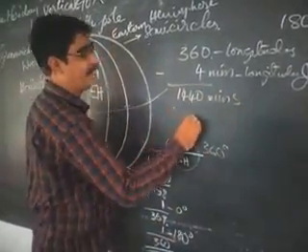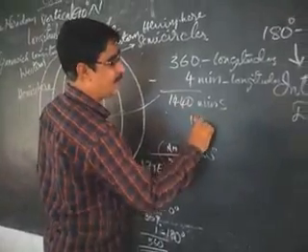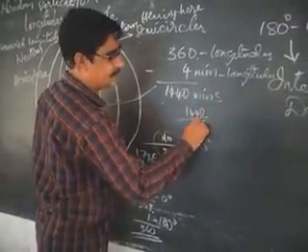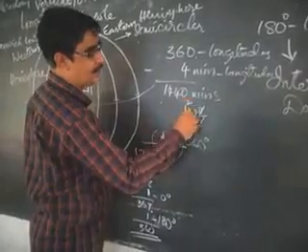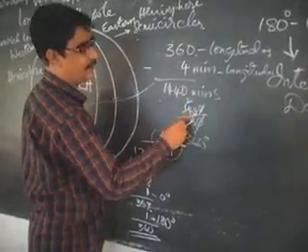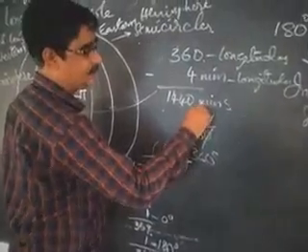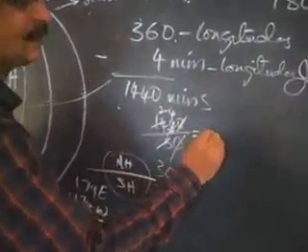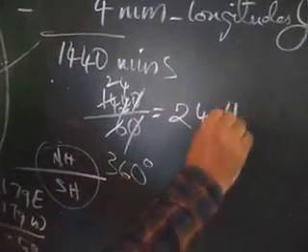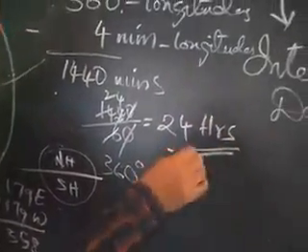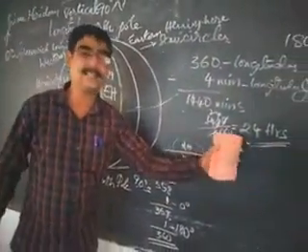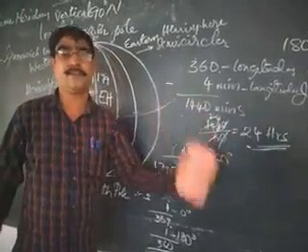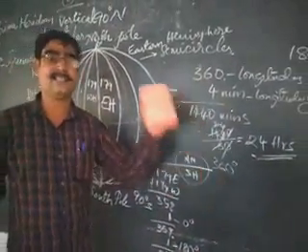When we convert into hours, 1440 by 60 is 24 hours. That means for the sun to cross 360 longitudes, it takes 24 hours.